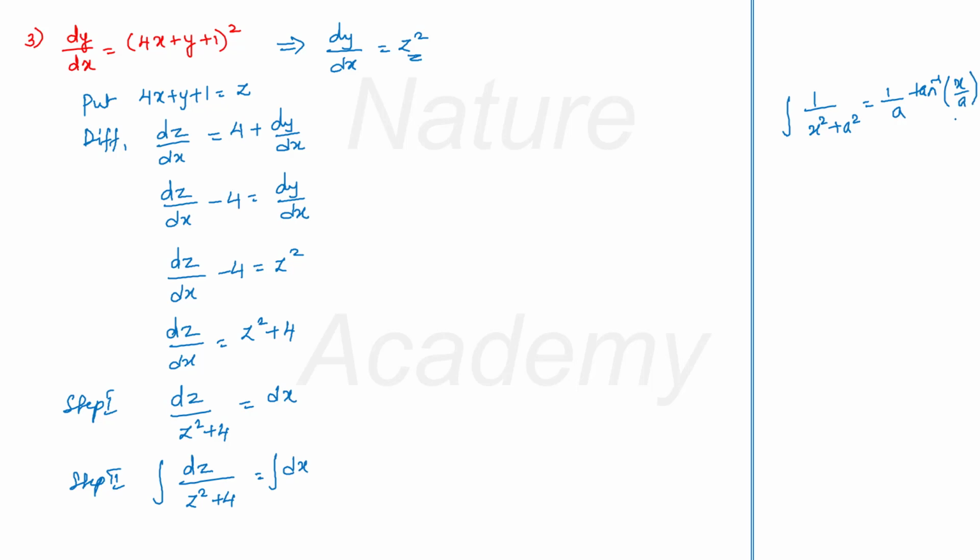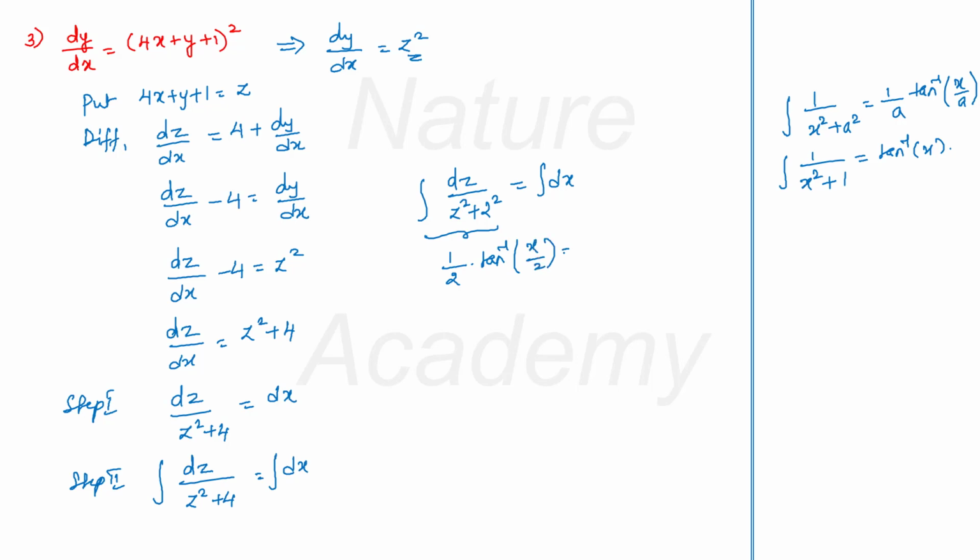Or in place of a, just for extra information, if you have 1 by x square plus 1, in place of a, if you have 1, it will just be tan inverse x. Now in our case, we have integral dz by z square plus 2 square. This is a square. This is equal to integral dx. So I can write this as 1 by 2 into tan inverse z by 2 is equal to integral dx will be x plus c.